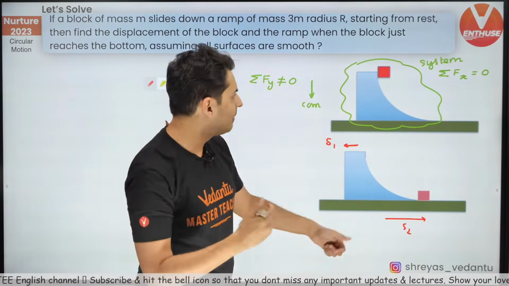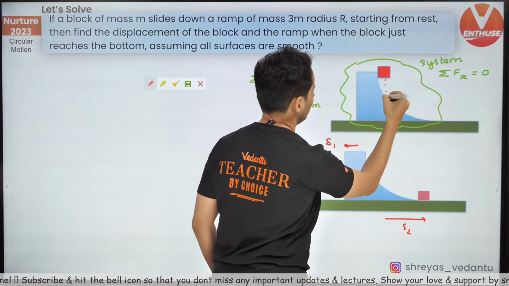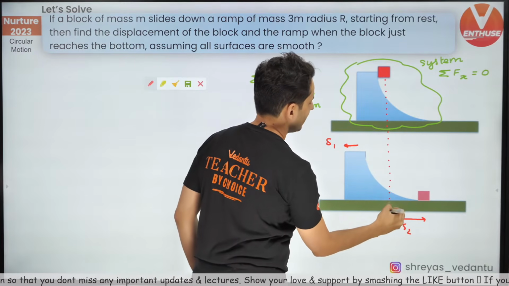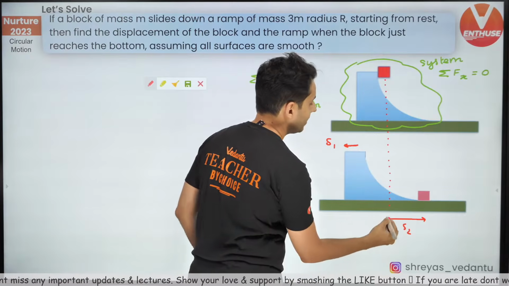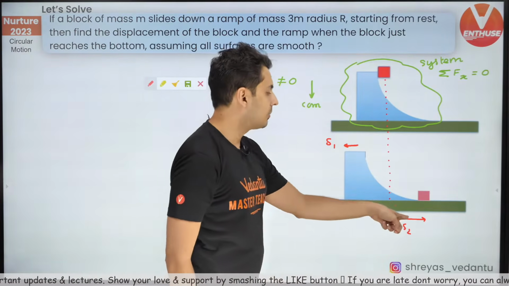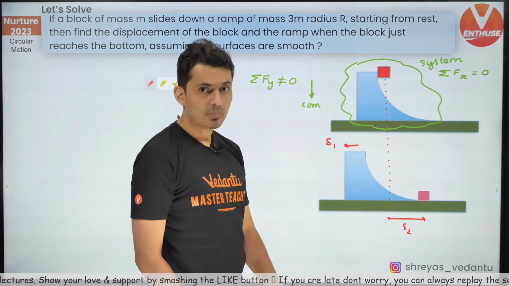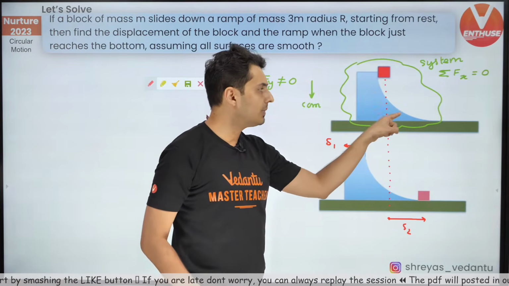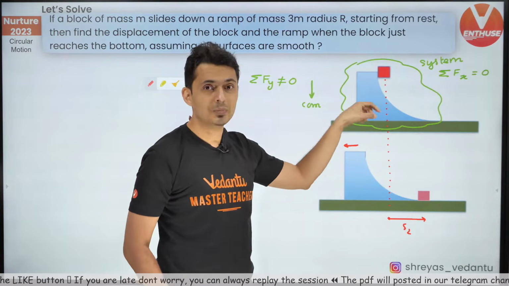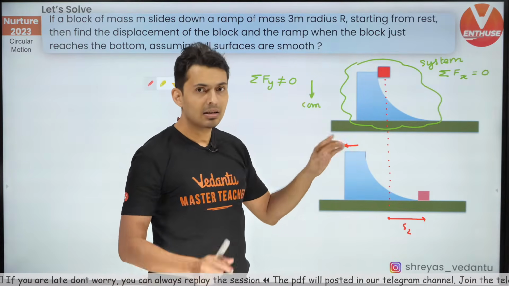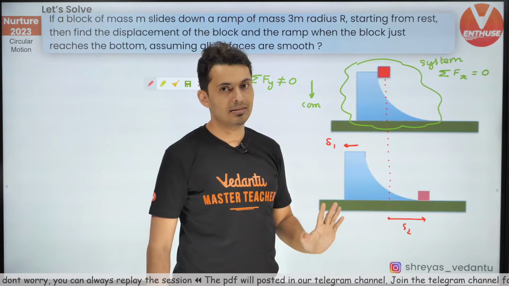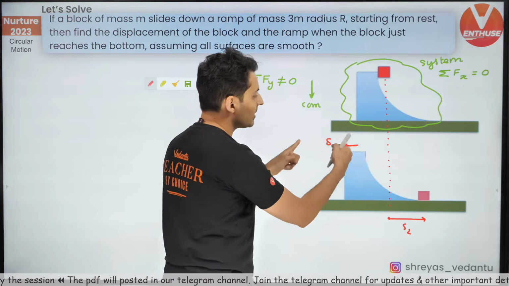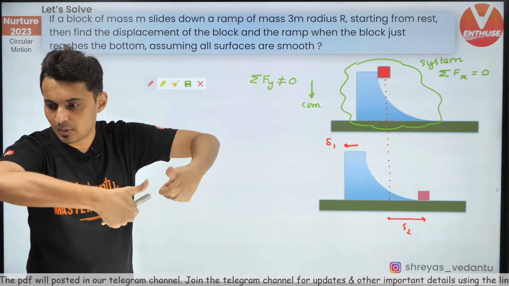You might be wondering, sir, what am I comparing it with? I'm comparing it with the initial position. So this was where the block was according to x coordinate, remember, according to x coordinate. So this is how much it has moved from before. Why am I talking about the x coordinate suddenly? Because the block is not only coming towards the right side, but it is also coming down. So there is motion in x and y axis. I am only interested right now in the x axis. So you can clearly see the x coordinate has changed. Here also this ramp has displaced towards the left side. Make sense, everybody, my warriors?